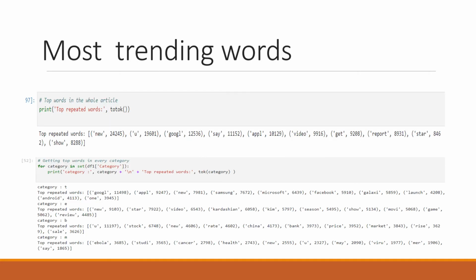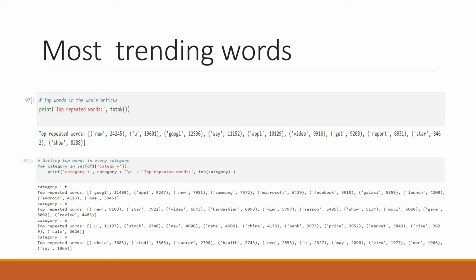We're going to search for the most trending words. The most repeated words are new, Google, Apple, video, report. New can be a new iPhone, a new Galaxy phone, a new video, or a new pop album. Anything can be new.